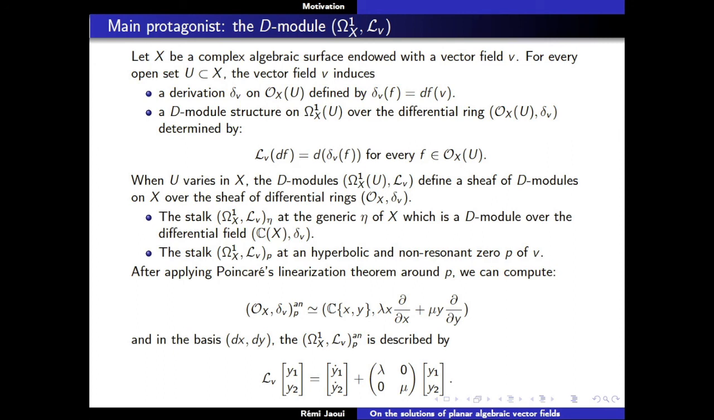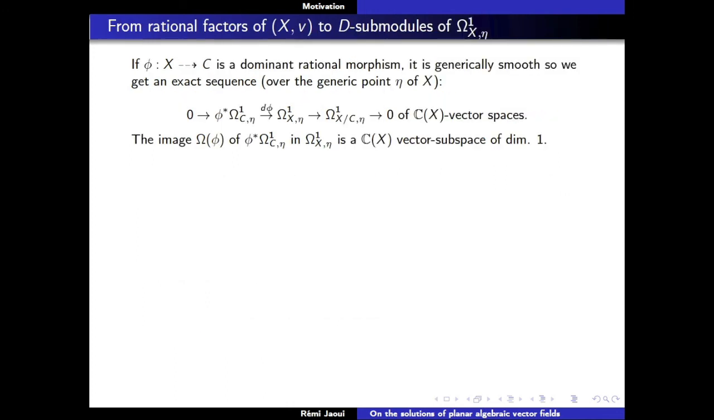So we want to understand the stalk at the generic point, and we can compute just at the point P. So how does that work? The first thing we do is that I'm going to start by talking about rational factors. So let's start with the rational factors of XV, and we want to associate a D-submodule at the generic point of X. So how do we do that?